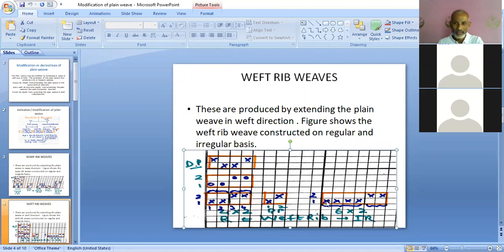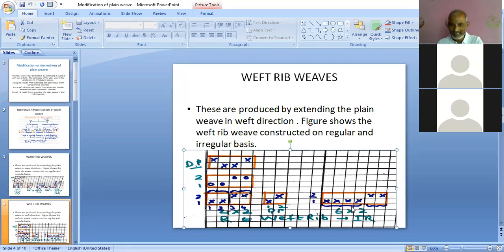Now, here we have indicated a 6x2 weft rib, meaning 4-2 weft rib. So 4 plus 2 is 6, so the number of ends will be 6. The number of picks will remain the same, 2, because vertically we are not extending. We are extending in the horizontal direction only.